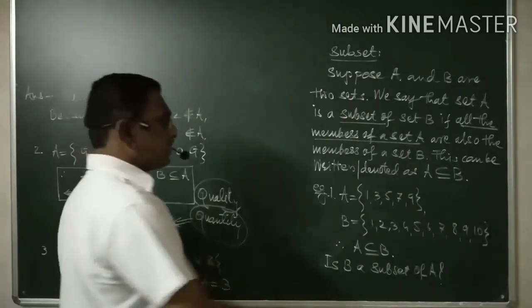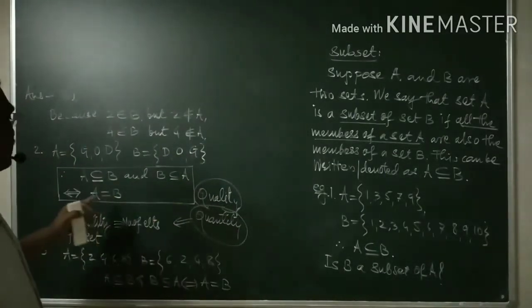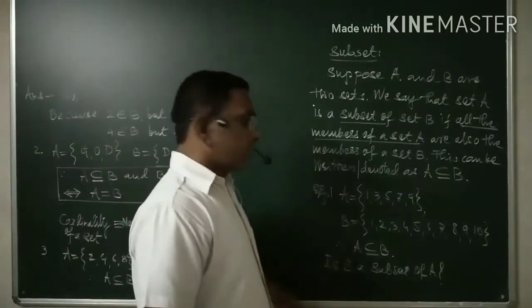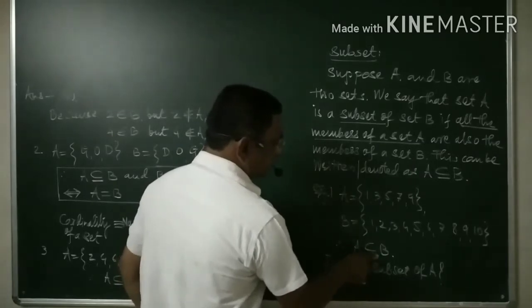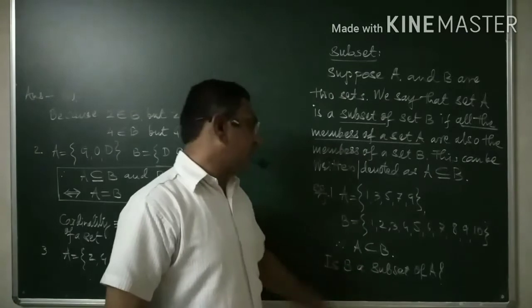Now let me come to this one. A is contained in B, B is contained in A, and therefore A implies and is implied by A is equal to B. If such a situation is there, you can write it like this. A is a subset of B. Why?